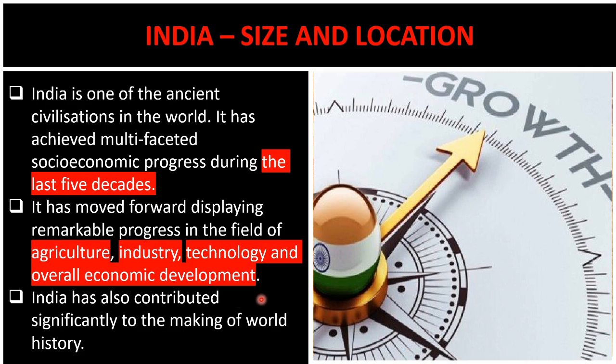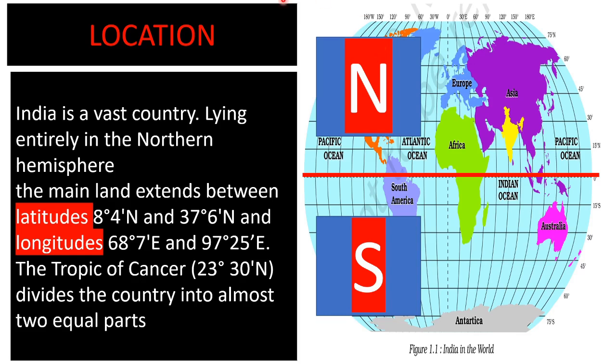So today we are going to learn about our country India, its size and its location. Now let's start with the location. Means if we try to find our country on the globe, where can we find it? So exactly, India is a vast country lying entirely in the northern hemisphere. As you can see this red line, the upper part is the northern hemisphere and the lower part is the southern hemisphere. So India lies in the northern hemisphere. And if we talk about the western and eastern hemispheres, India lies totally in the eastern hemisphere.